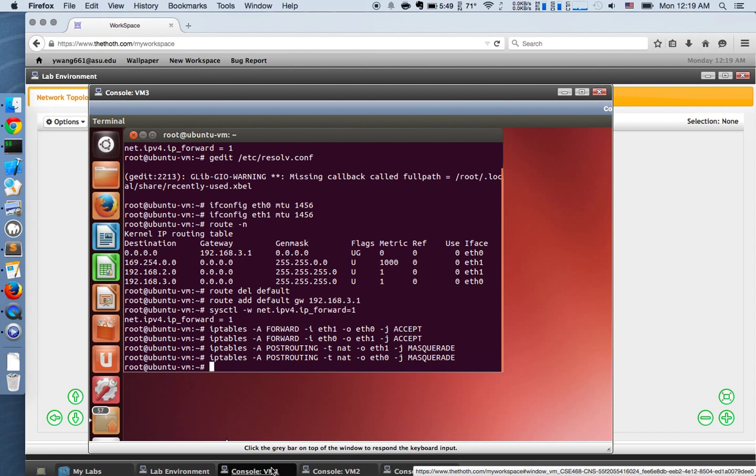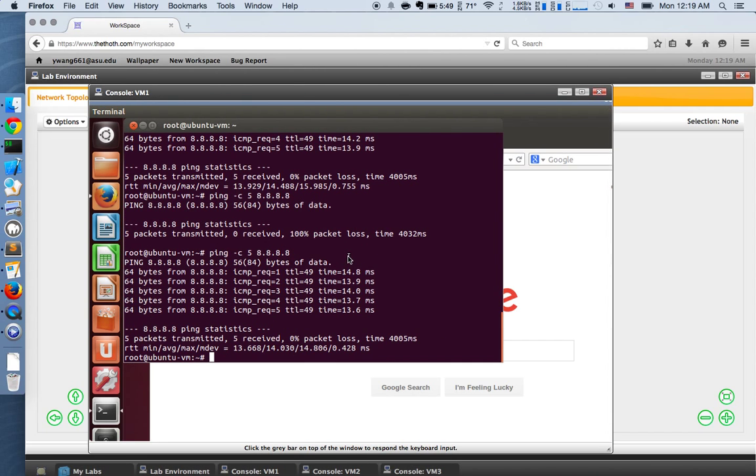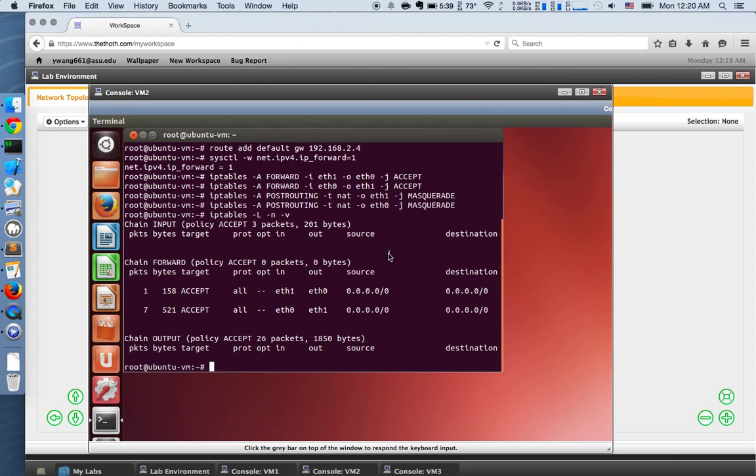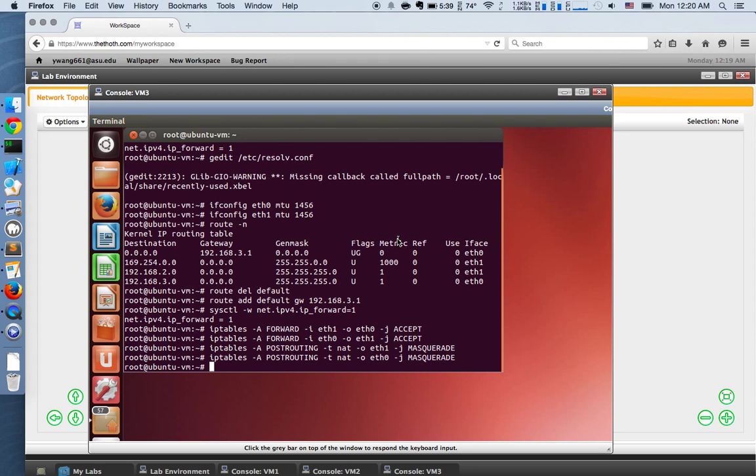And then I change the default gateway on VM1 to the IP address on VM2 that is connected to VM1. Same, I change the default gateway on VM2 to the IP address on VM3 that connects to VM2, and then I change the default gateway on VM3 to 192.168.3.1 to connect to the internet.